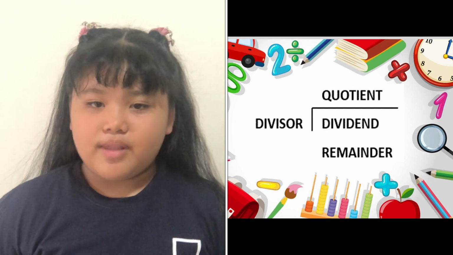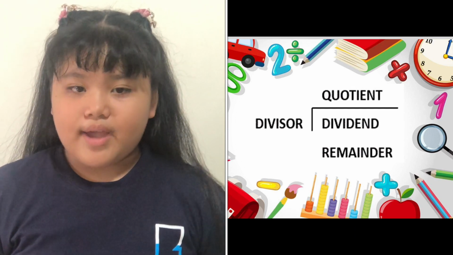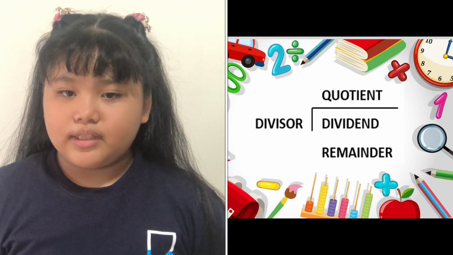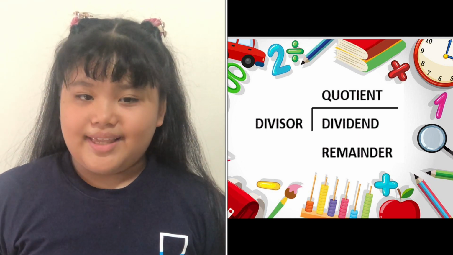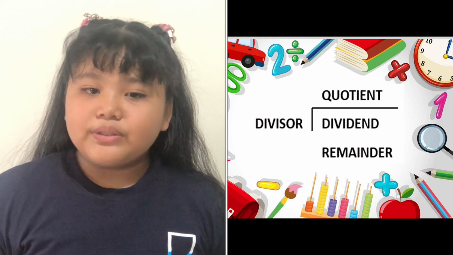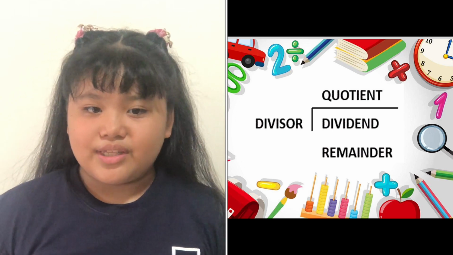First, we need to know the parts of a division calculation. Dividend, the number that you have to divide. Divisor, the number that the dividend is being divided by. Quotient, the result of the division. Remainder, what is left over after the division. Now, let's see how a